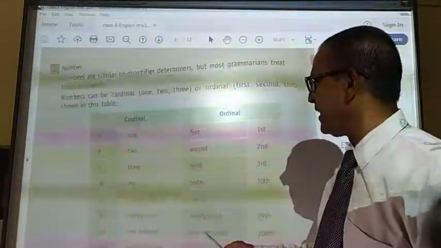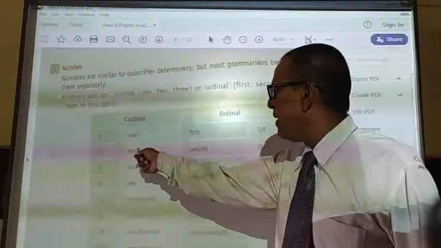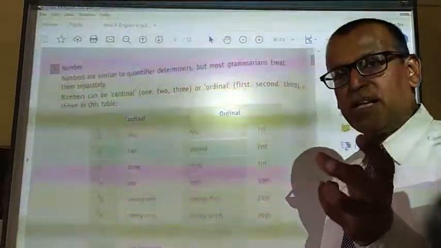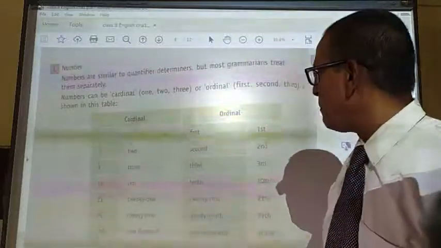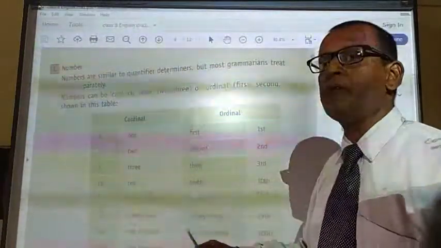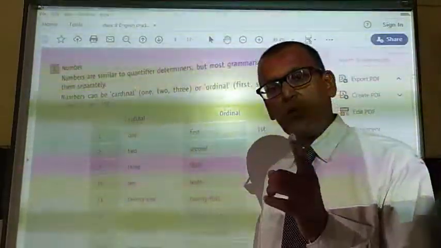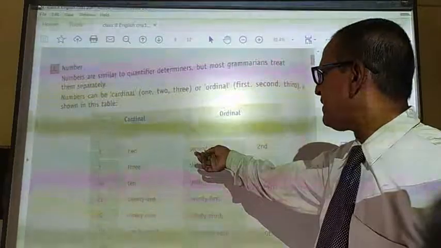So see the meaning. He had won 2 medals. It means the number of medals that he has won is 2 in number. But he has won the second prize. It means he has won only 1 prize, and rank by that prize stands second.